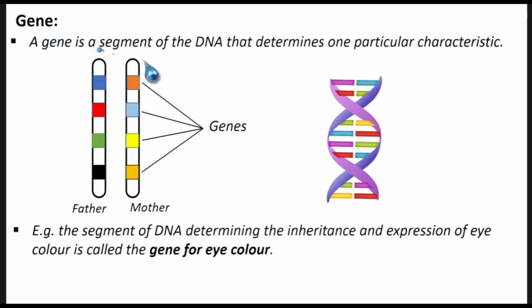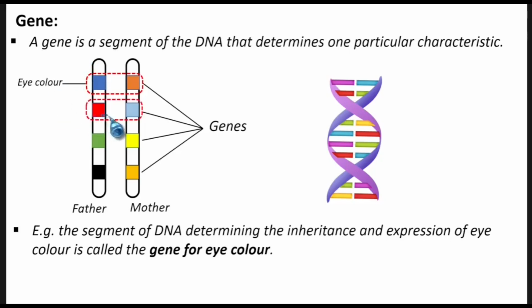So a gene is a segment of the DNA that determines one particular characteristic, and we are saying, e.g., the segment of DNA determining the inheritance and expression of eye color is called the gene for eye color. So we can have a segment or gene that can just be there to determine the expression of the eye color, and that segment or gene we can call it gene for eye color. All right. So now, for example, we have this segment here. This segment can be there for eye color.